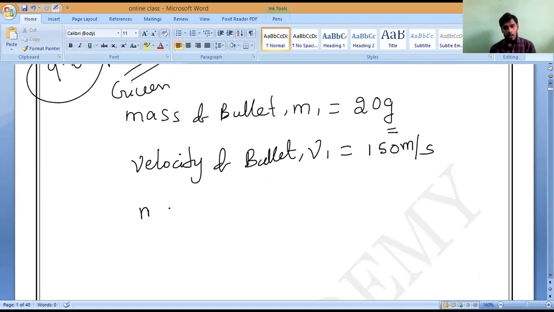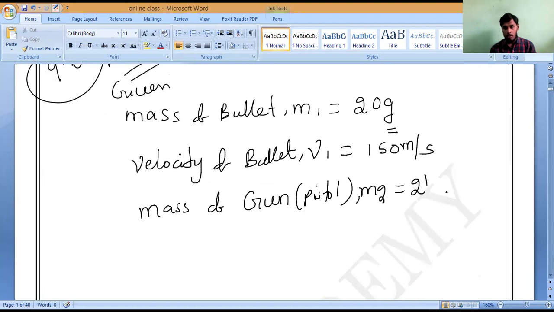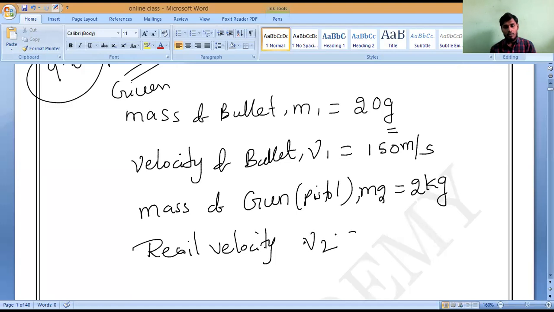Next, mass of gun, or else they have given it as pistol. So pistol M2 is equal to 2 kg. And the next one they are asking: recoil velocity, the velocity of the gun. Let me assume V2. Recoil velocity means recoil velocity of the pistol, so pistol means gun. V2 is equal to how much they are asking.